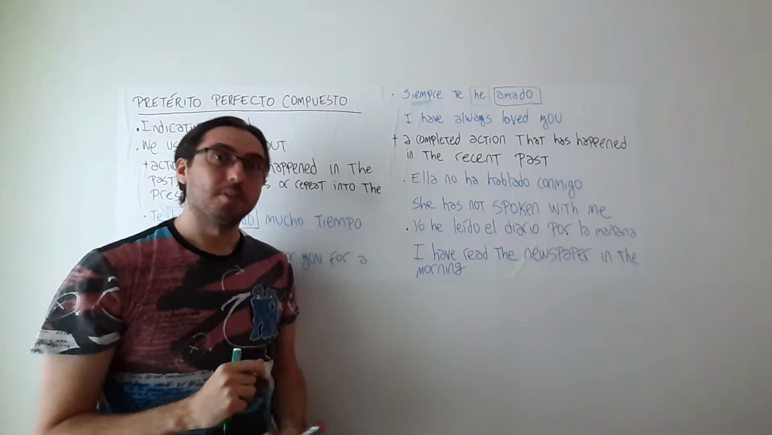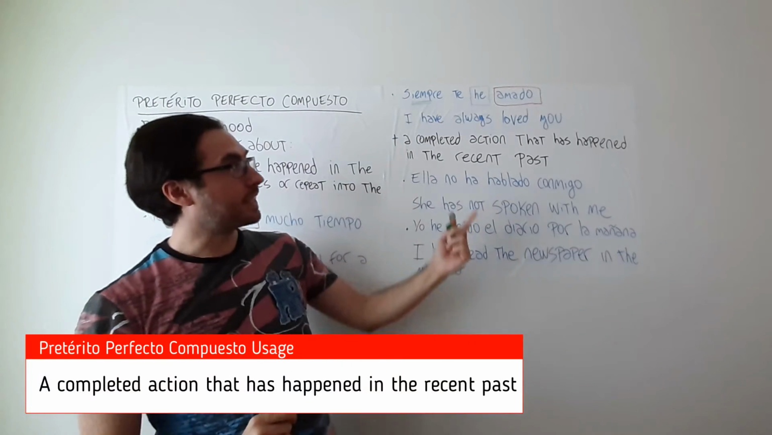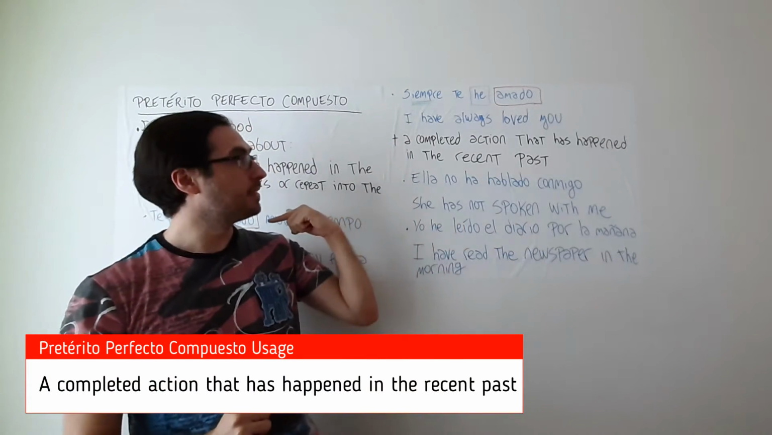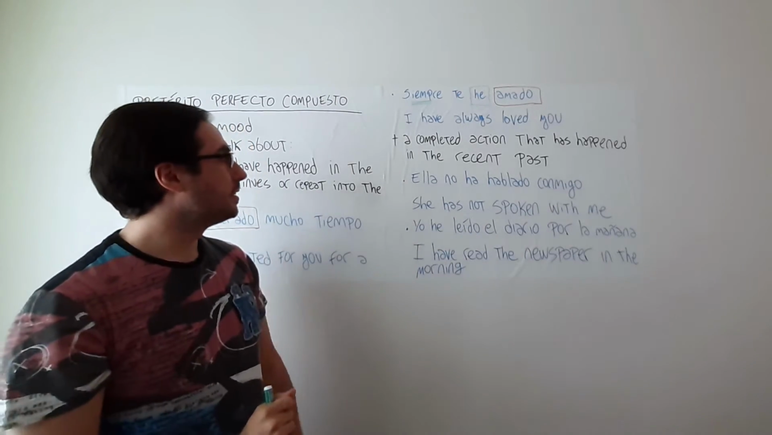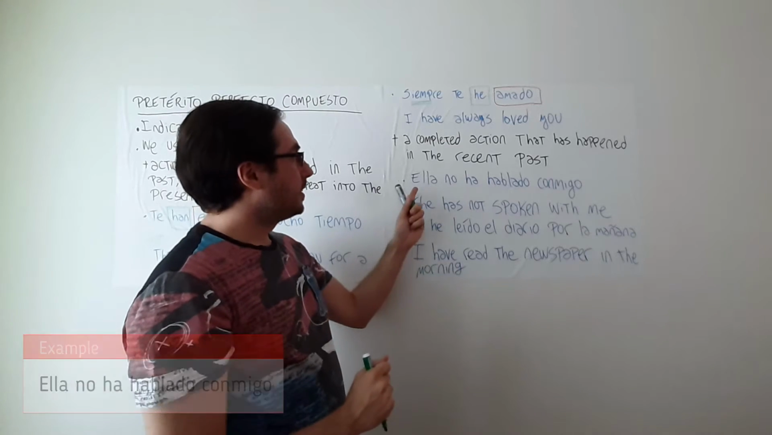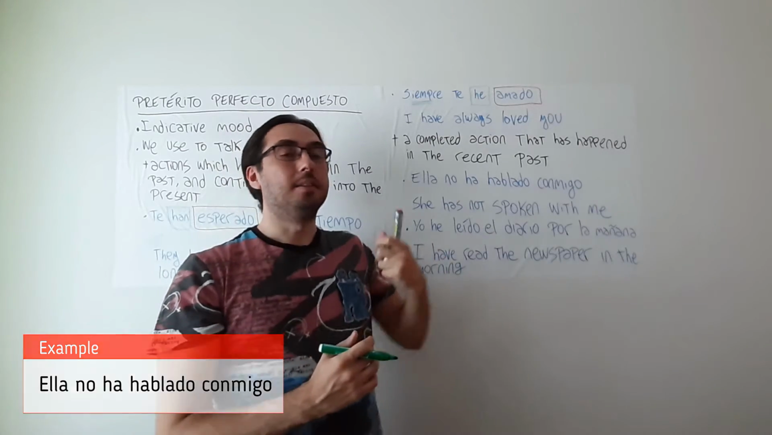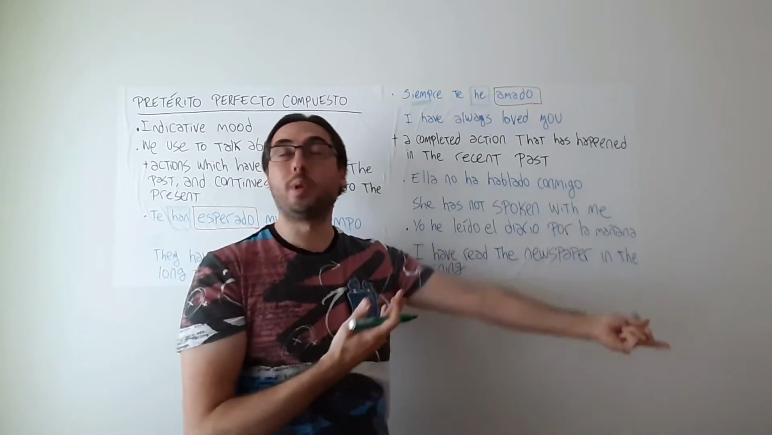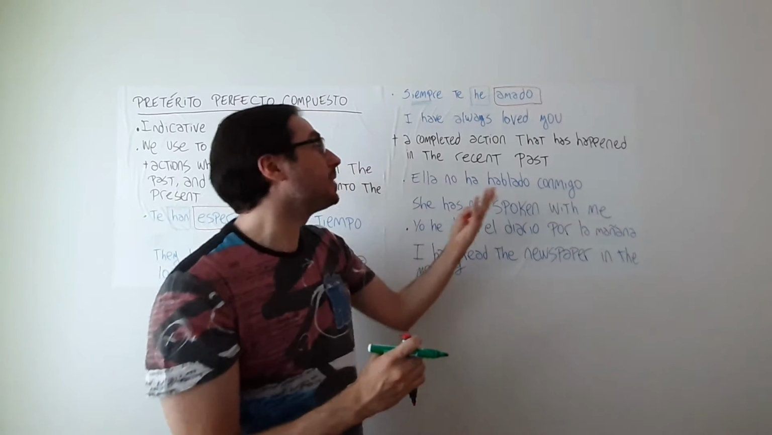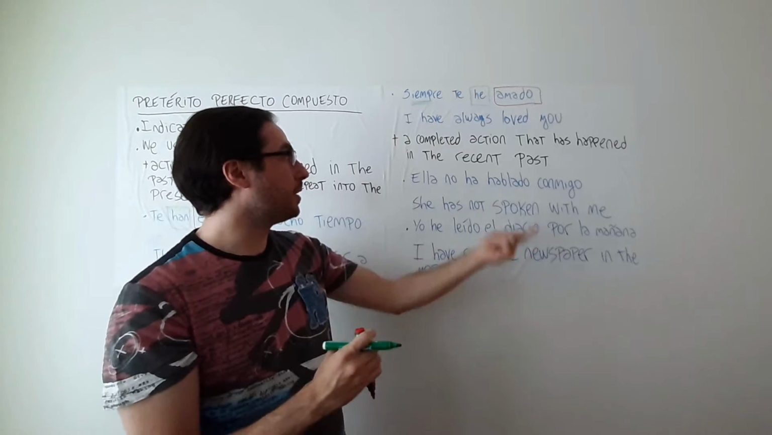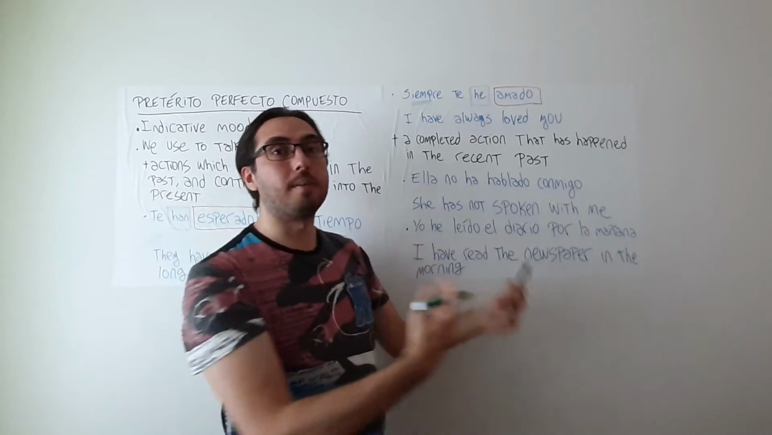Another possible use for this tense is to talk about completed actions which have happened in the past, but in a recent past, so something that has happened sooner. For instance, ella no ha hablado conmigo. Now let's say we met someone in the morning, and then later on we met some other person, and he's saying, oh yeah, by the way, when you saw this person, how did you talk? And then you say, no, ella no ha hablado conmigo.